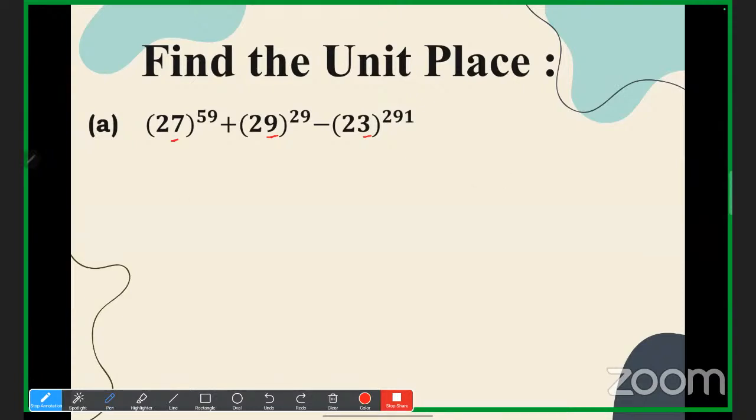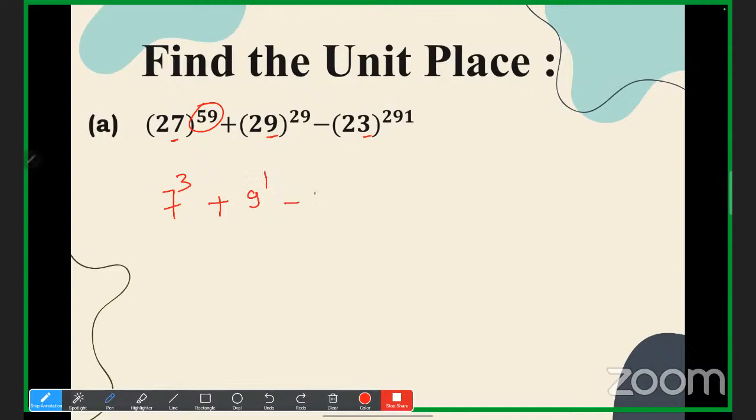3, right? Whatever remainder you are getting, you have to put in the power 7 cube. Yes or no? Because cyclicity is 4. Now what is the cyclicity of 9? 2. So if you divide 29 by 2, the remainder will be 1. If you are getting remainder 1, it means that is an odd number. So first odd number we can consider 1. So it will be 9 raised to 1.